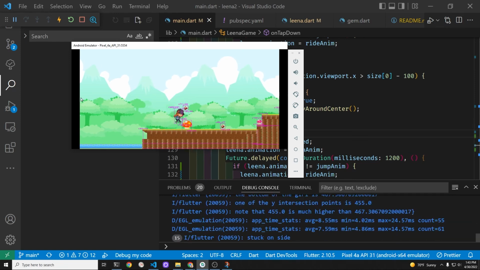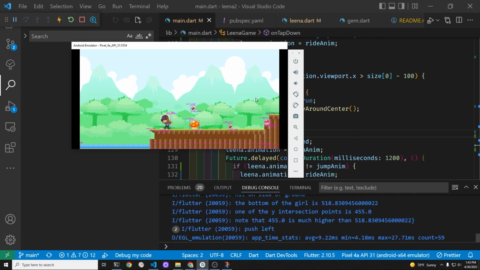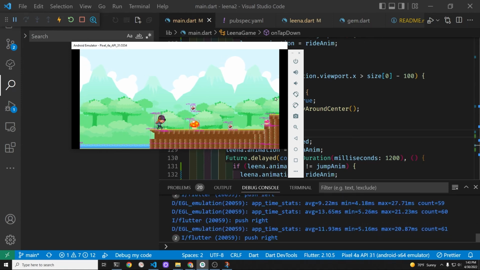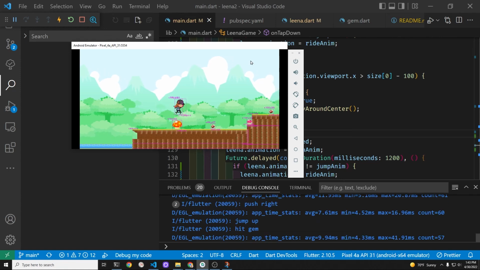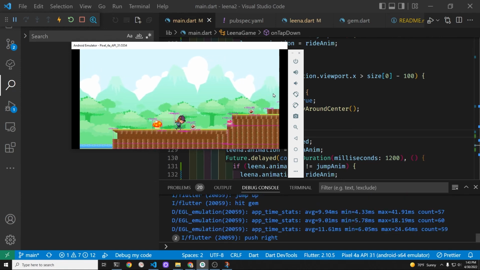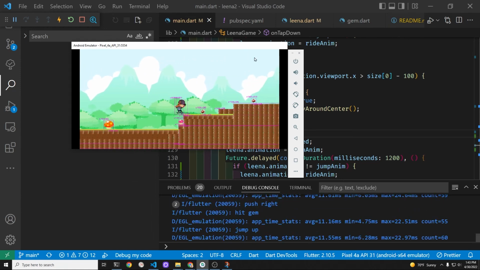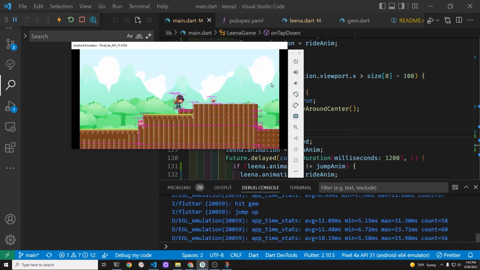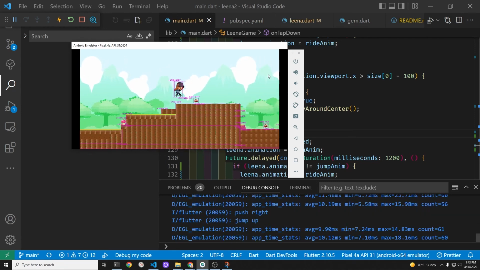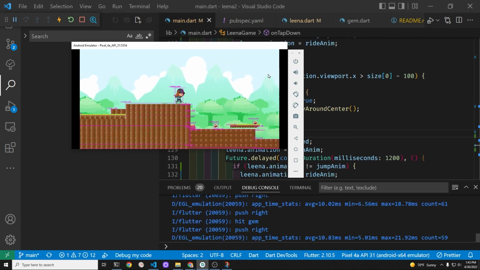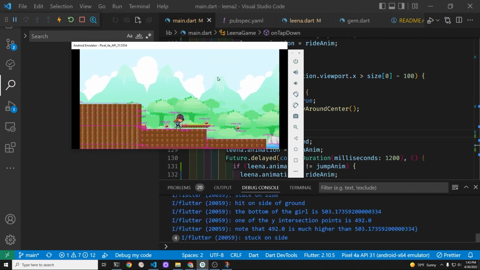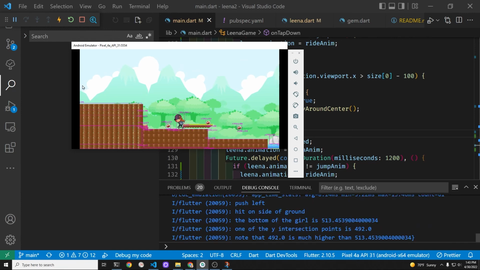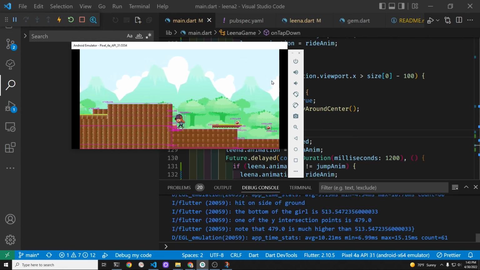Oh man, I can't clear this mushroom. Okay. Nice. Did not get the air that time.